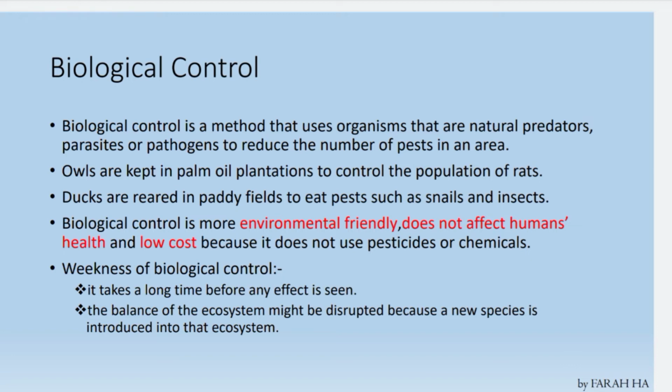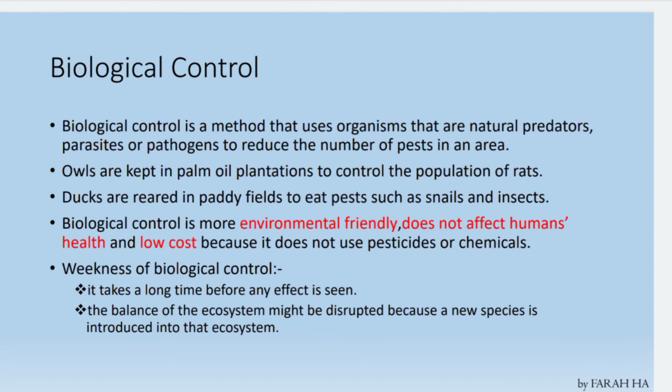So biological control is a method that uses organisms that are natural predators, parasites, or pathogens to reduce the number of pests in an area. Owls are kept in palm oil plantations to control the population of rats. So the oil palm area uses owls as a biological control to control the rats. Rats are a pest which will harm the oil palm.